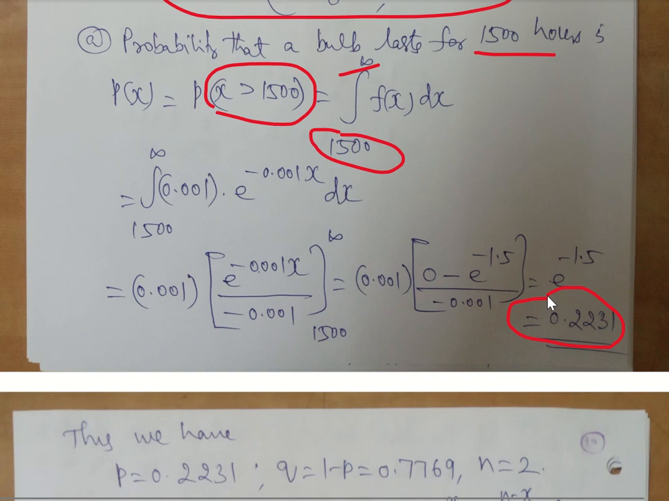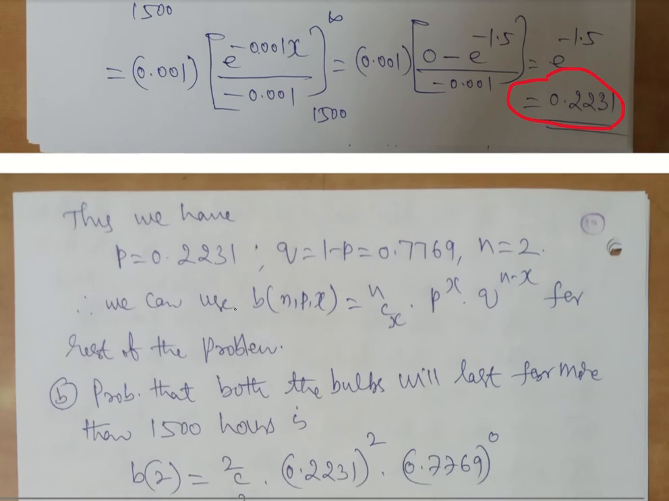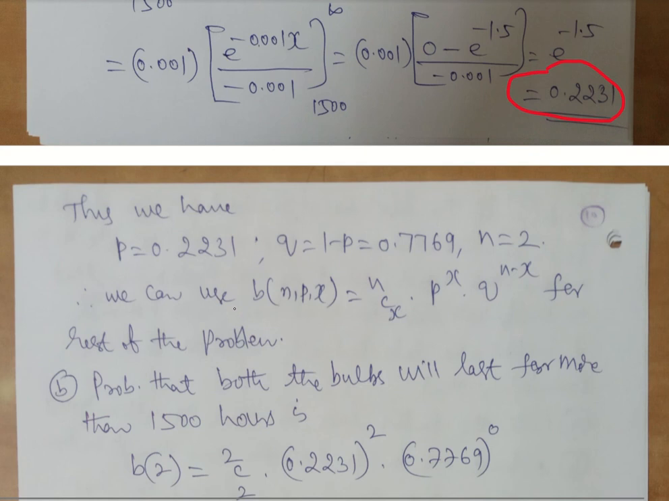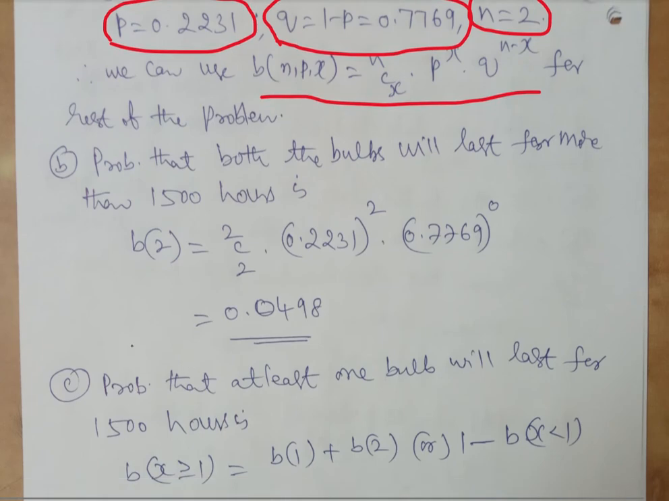This is only the probability of a bulb lasting more than 1500. But what is being asked is two bulbs are selected at random, so both bulbs and at least one bulb is something for which I have to apply the combination formula, which is similar to your binomial distribution. So we have now probability 0.2231, that is a bulb lasting. A bulb not lasting 1500 is a failure, which is nothing but Q, which we have seen already in binomial, 1 minus p, and n value. 2 bulbs have been taken as a sample. So we know the formula for binomial, nCx, p power x, q power n minus x. So if you apply this, you will get B of 2.